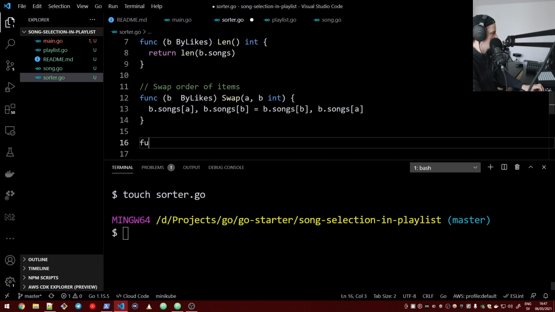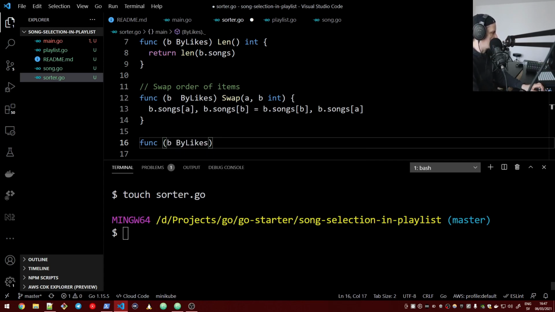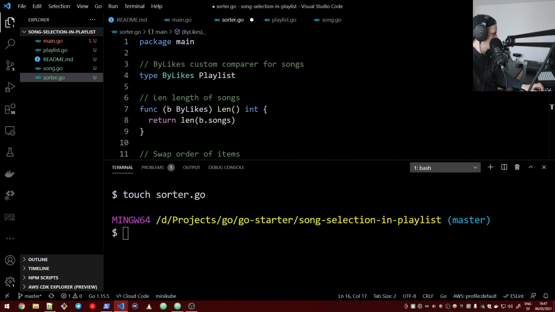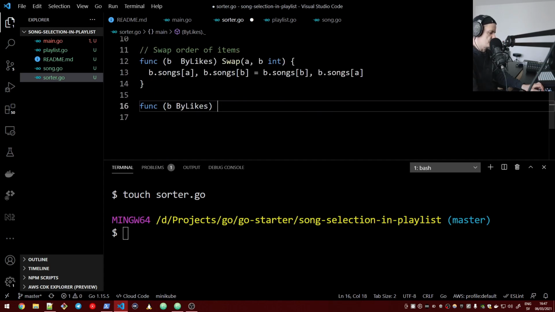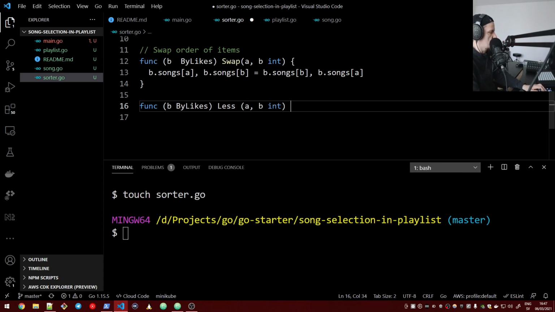And then we need a third function to complete our implementation of the sorting interface. We'll have on this type that we created Less. When is a song less than another, so to speak? Between A and B, which are the indexes.